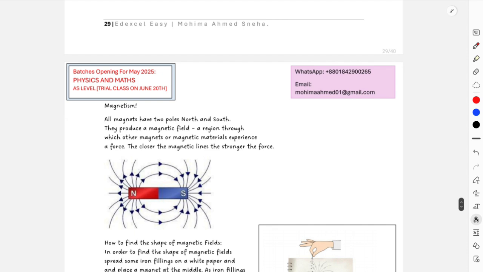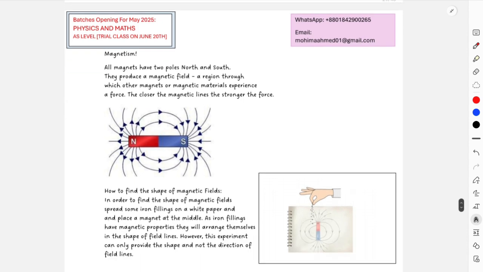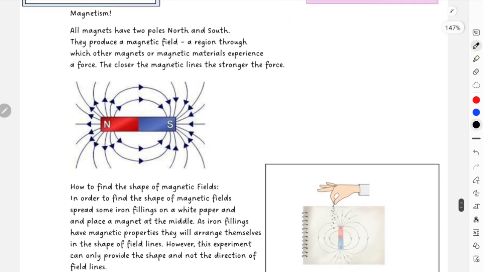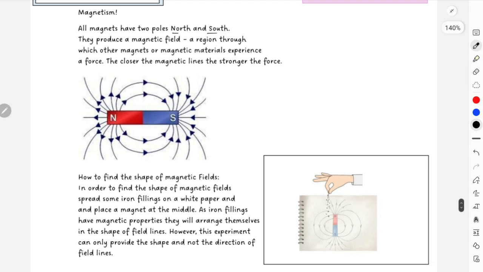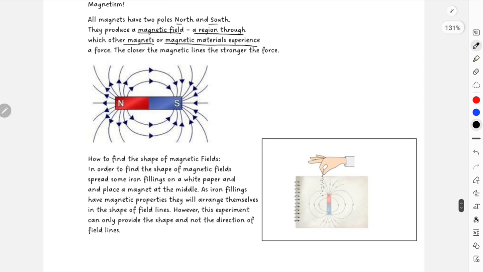Now let's move to your magnetism over here. Very important and very large topic also, right? Now over here, magnetism is basically a magnetic material which has north and south poles, right? And they have this magnetic field, a region through which other magnets or magnetic materials will experience a force. Okay, and this is a diagram. Obviously learn how to draw this diagram.